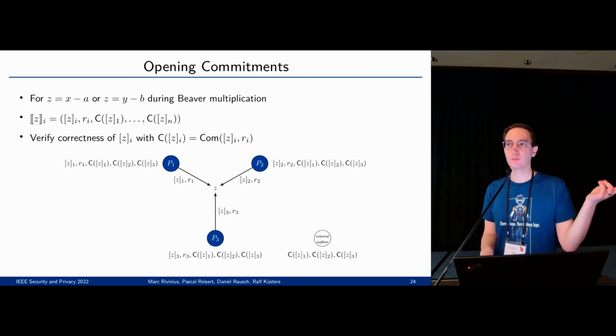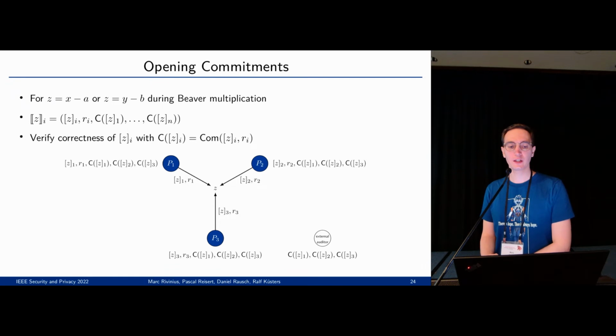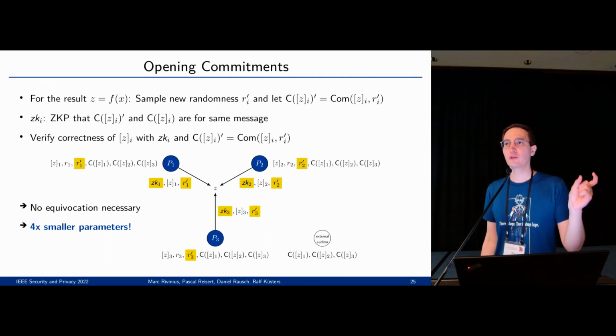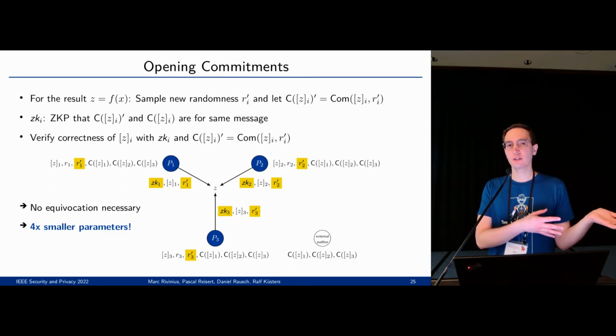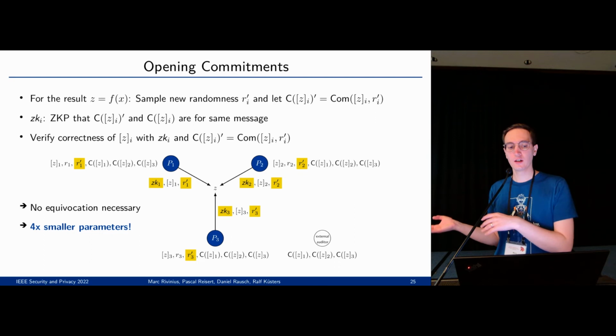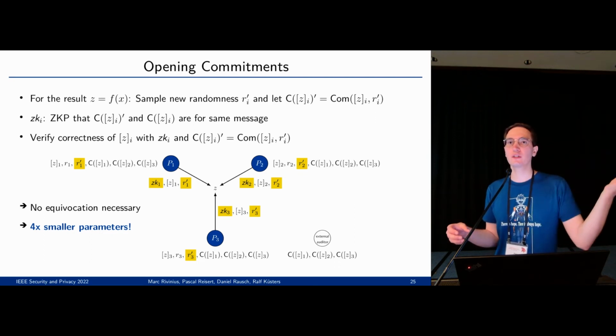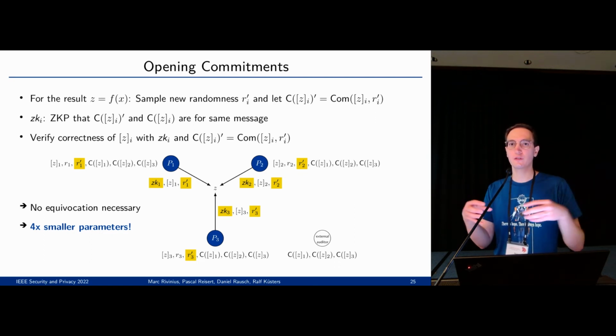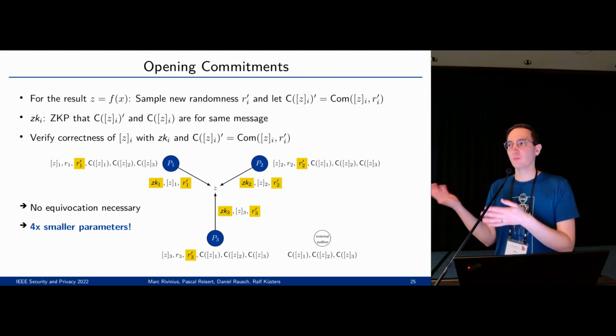And the second point about efficiency, here again, is how to open values, mainly the values during Beaver multiplication. You just publish the share randomness and verify the commitments. If you just change this for the final values of your circuit, by doing additional work, every party samples new randomness, computes new commitments from that, proves in zero knowledge that the commitments that everyone has and the new commitments are for the same share, and then basically publishes the zero-knowledge proof and the new decommitments.